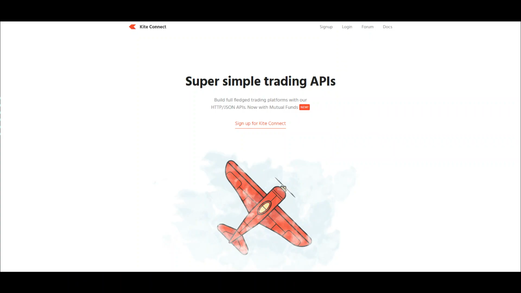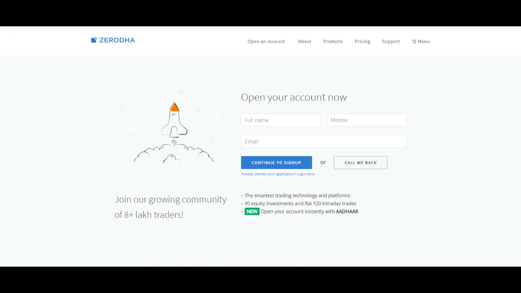To get access to Zerodha's API, you must have a Zerodha account. Opening a Zerodha account is very simple and fast. If you have an Aadhaar card, you can open the account and make it live in less than 10 minutes. The two-step method of opening a Zerodha account is mentioned in the description of this video. In the first link, you have to enter your name, email ID, phone number, keep the fourth option unchanged. And in the next step, fill in your name, mobile number, email ID, and click continue.